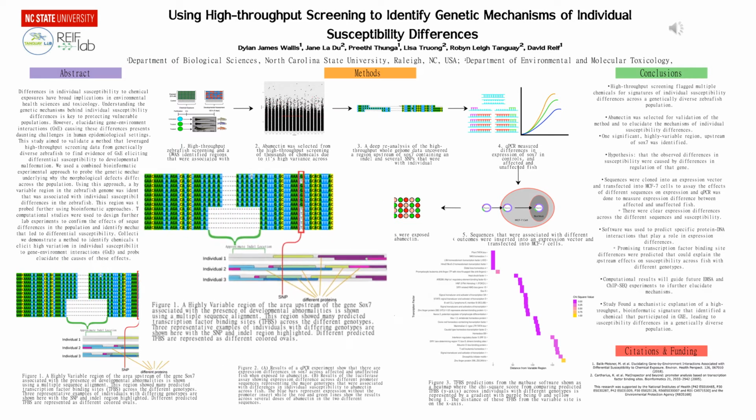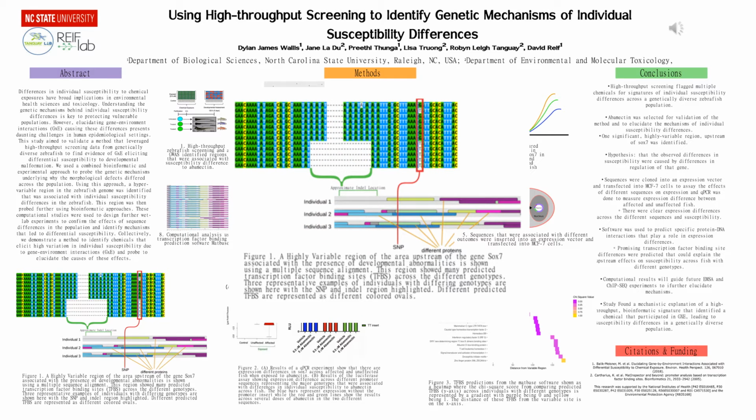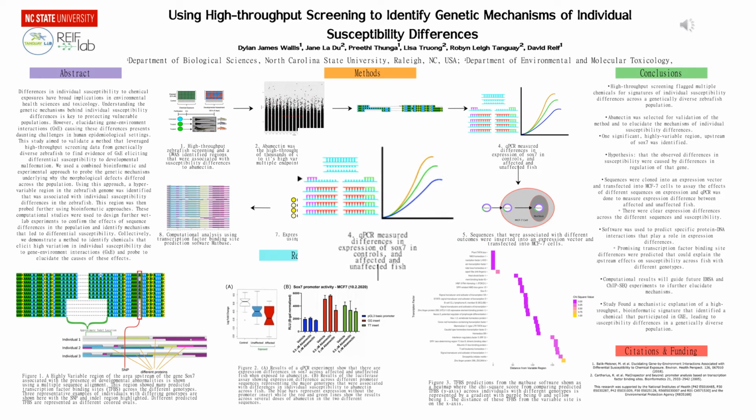The top portion of Figure 1 shows a multiple sequence alignment with representative sequences in that region that show the main SNP that was associated with abamectin susceptibility, as well as two different length indels that were also associated with susceptibility to abamectin. Real-time PCR experiments show that there were significant differences in SOX7 expression between fish that were extremely affected by abamectin exposure and fish that were unaffected completely by abamectin exposure.